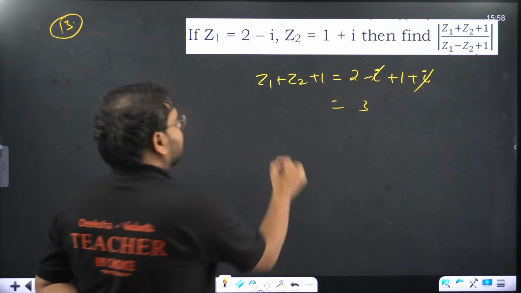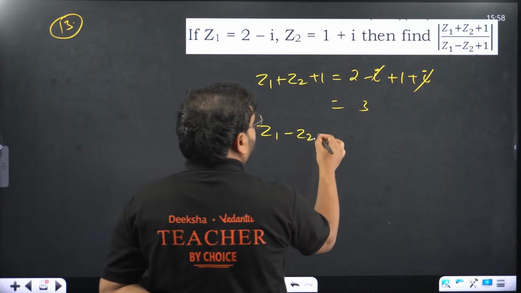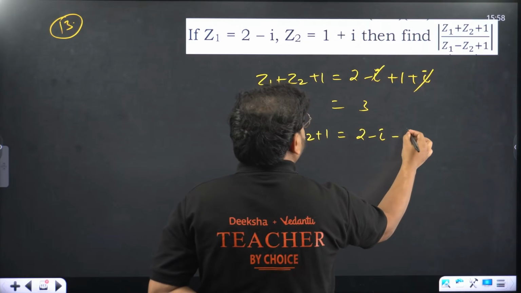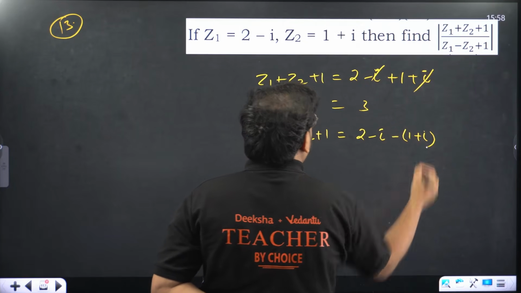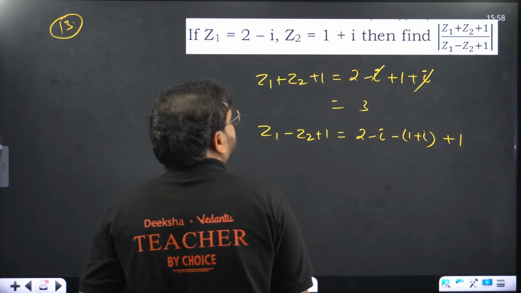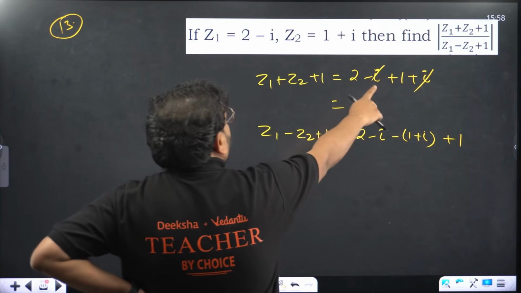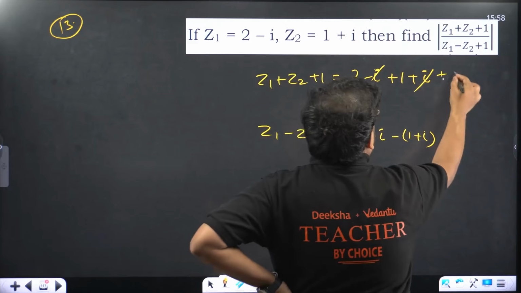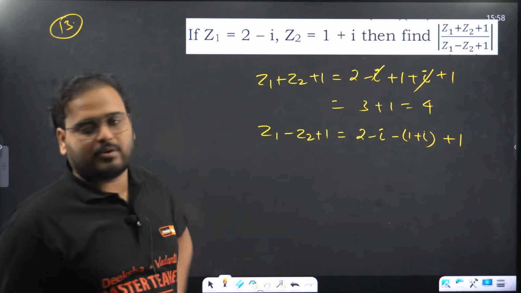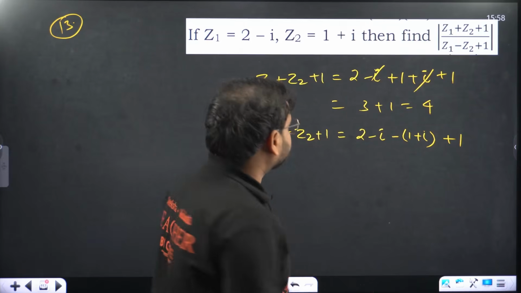Right? Let's find then z1 minus z2 plus 1. We'll have 2 minus i minus 1 plus i, and we have plus 1 also. I did not write plus 1 in the first one. 2 minus i plus 1 plus i, you have to write 1 plus 1 also over here. Sorry, that's 4 actually. My bad. That's 4 now. You have to write plus 1 also.